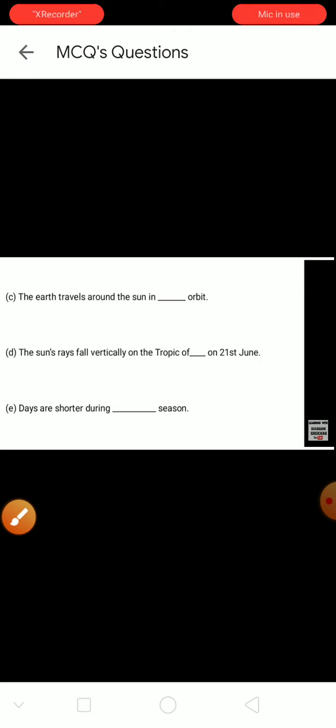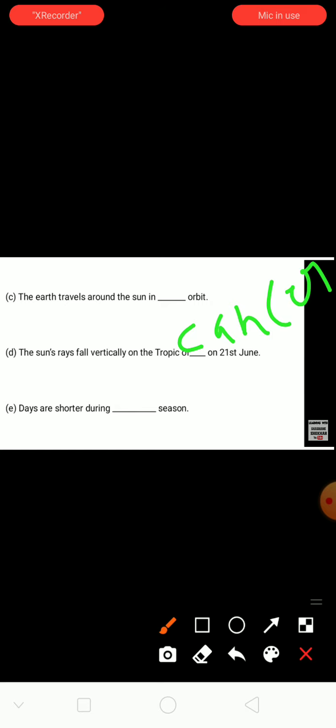Elongated. D. The sun rays fall vertically on the Tropic of dash on 21st June. The sun rays fall vertically on Tropic of Cancer on 21st June.